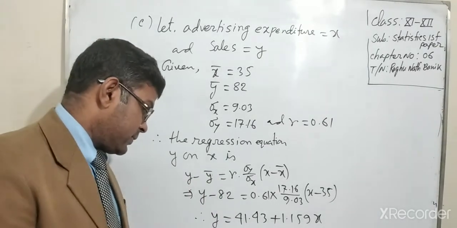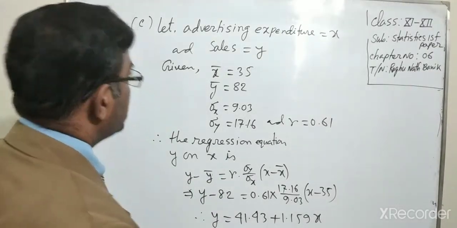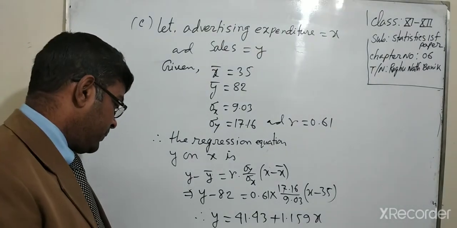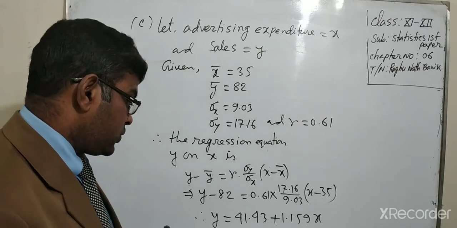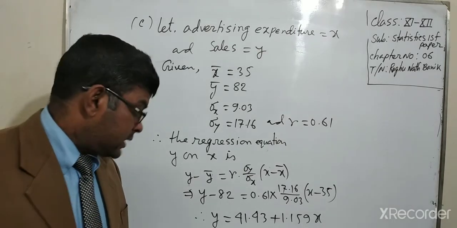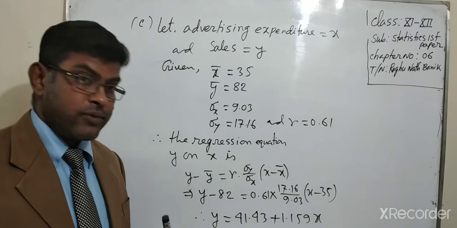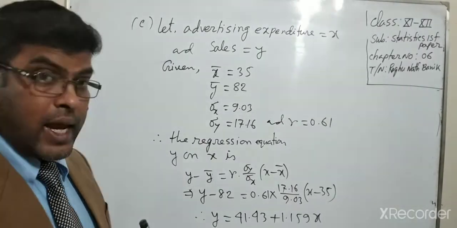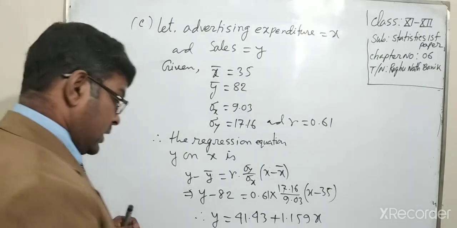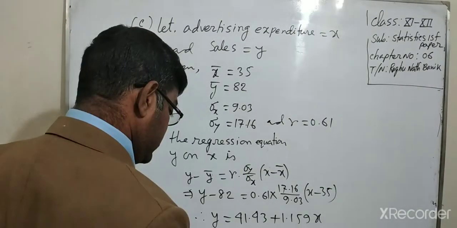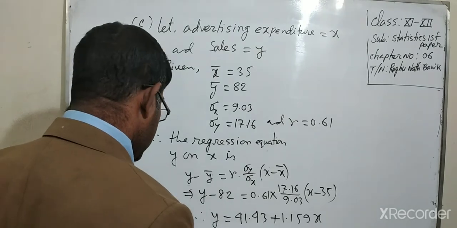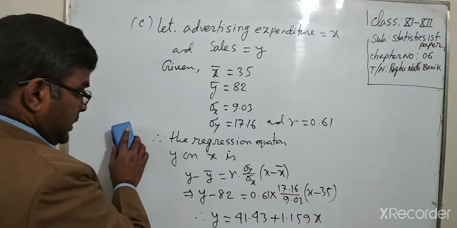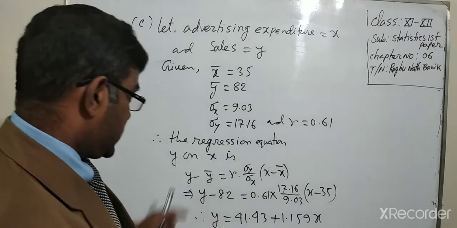Okay, dear students, now we have to calculate question number D. What should be the advertising expenditure for attaining a sales target of 90 crore taka? Again, we need the regression equation of x on y.